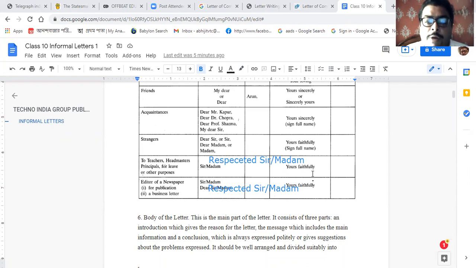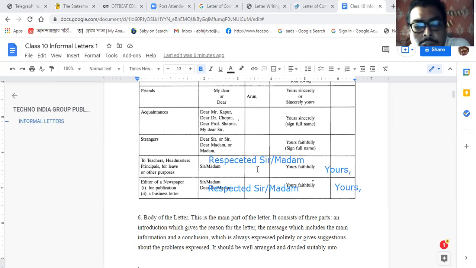And for the closing, yours faithfully, you can also write only yours. So both are correct. It can end with only yours.